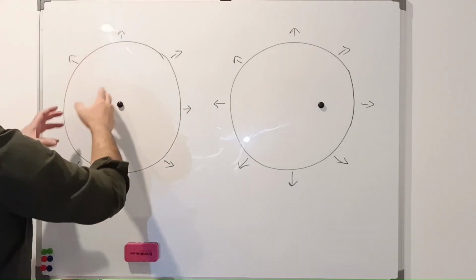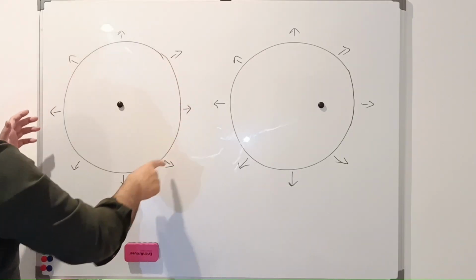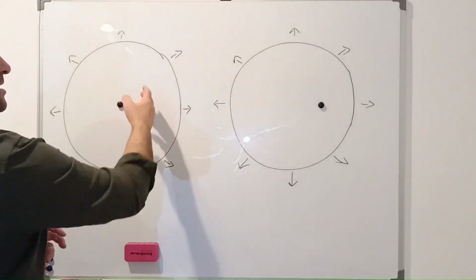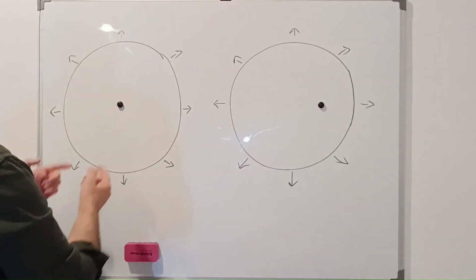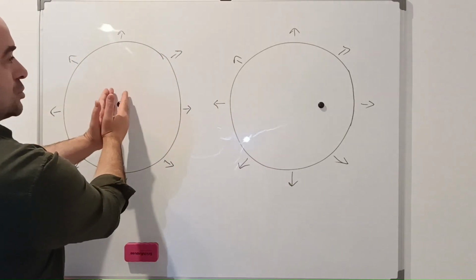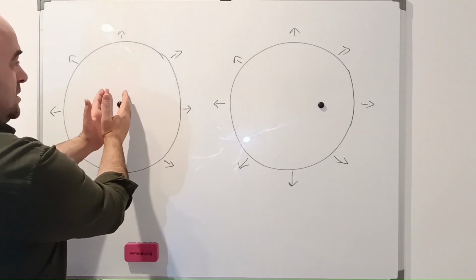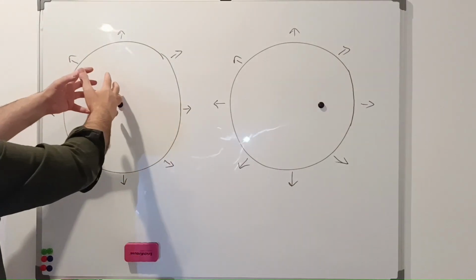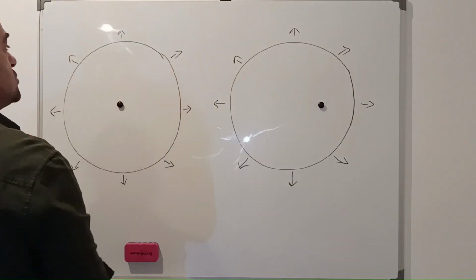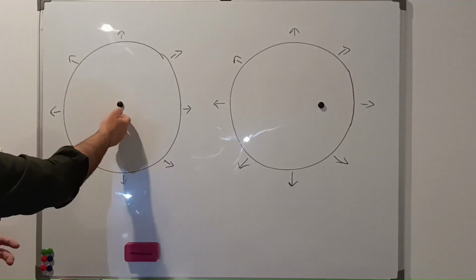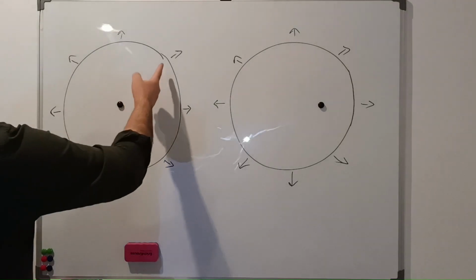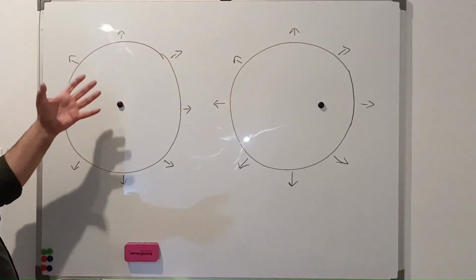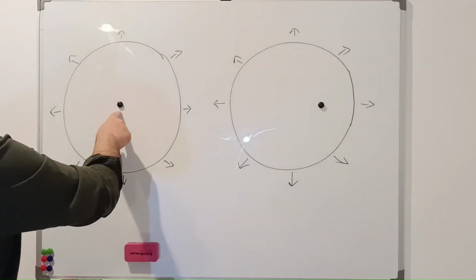All the photons that are at the wavefront are at the same distance from the source as they are moving away from the source, because at first they are close to the source, then they are moving away from the source towards all directions. If as they are moving away from the source they are always at the same distance from the source, we will say that all the photons that are at the wavefront have the same speed relative to the source.